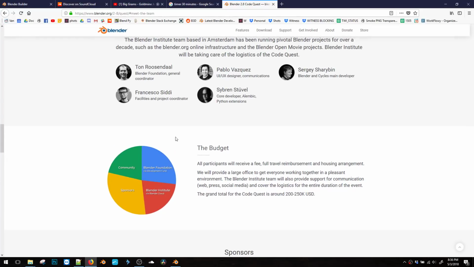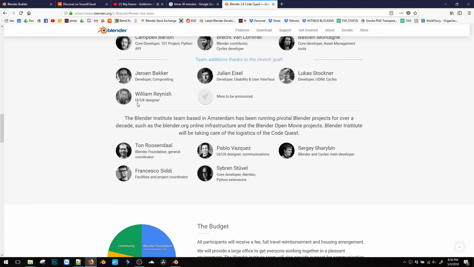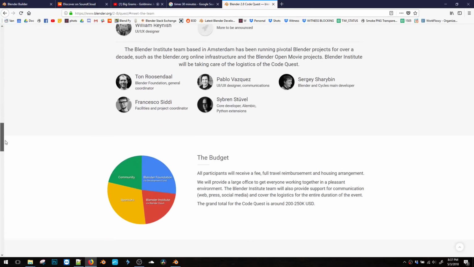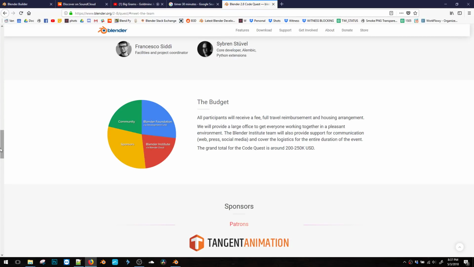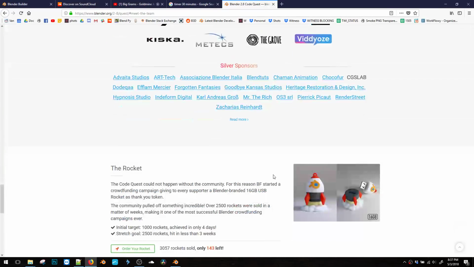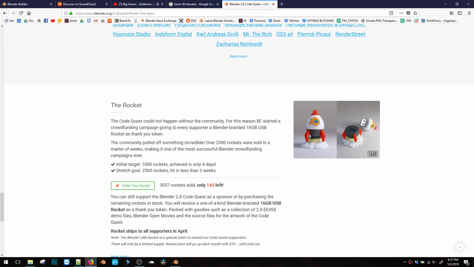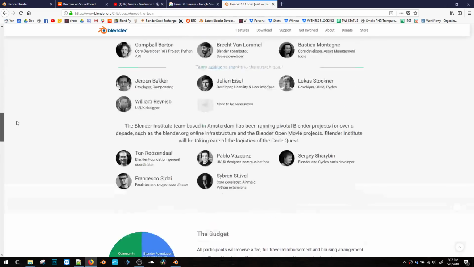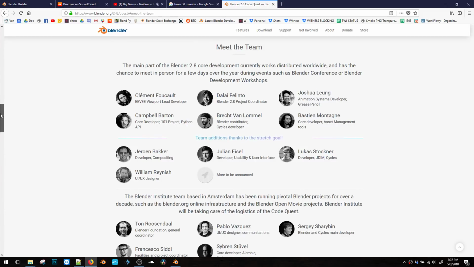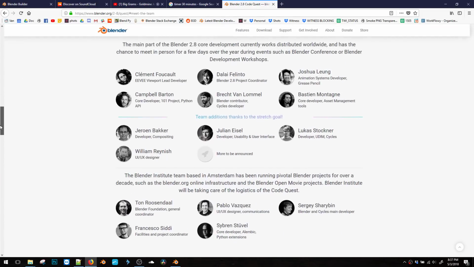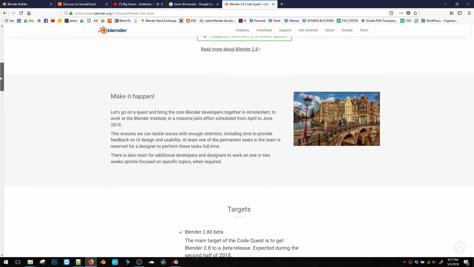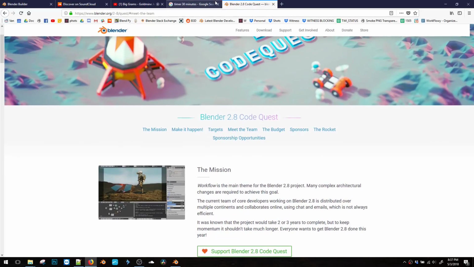So I'm really excited that there's a dedicated dude just for UI. And you can support this stuff if you want. You can grab one of these rockets. I bought one of these, and it helps them to pay for these guys to come together. And I mean, it's still a tiny team, but the amount of progress they're making is just really inspiring.